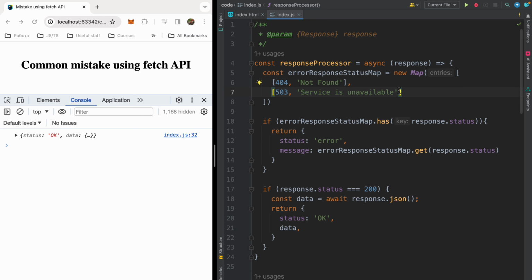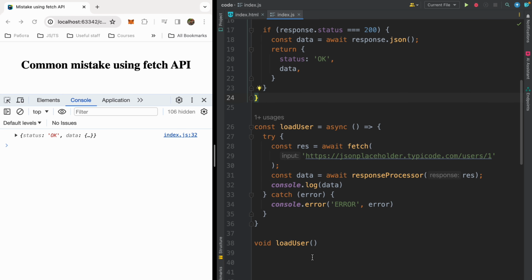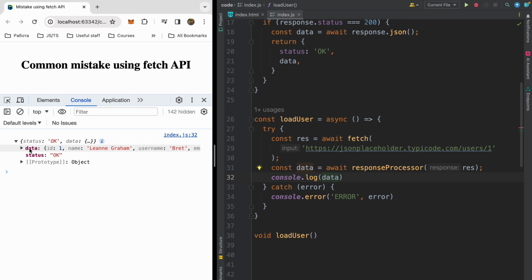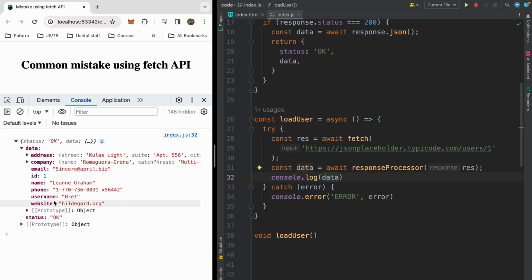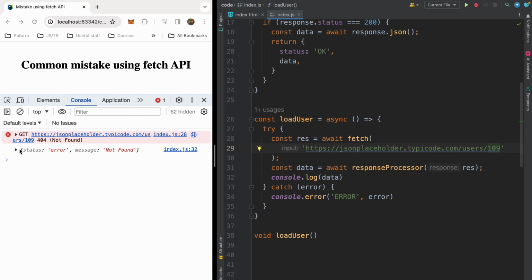And let's look at the usage of this primitive function. The usage is pretty easy. Whenever you want to perform a specific request to the server, you need to wait for your response and pass it into the response processor function. Then wait for data and do what you want. For example, I want to log my data, and in the console I will have status OK and as data my user, so ID 1, name, phone, username, website, address, company, etc. But if I have 404, so let me perform a request to a non-existent user, a user with a non-existent ID, I will have an object with status error and message not found.